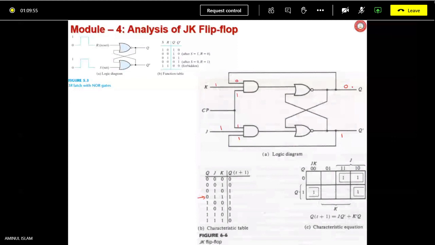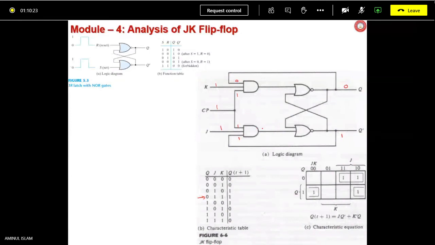Q was earlier 0, Q bar 1. Now the feedback connection I have shown here. From Q, 0 is going there. K we have assumed to be 1 because both the inputs coming, J and K, are high. CP, the clock pulse, has become high. And Q bar here at the bottom was 1, that is also connected as shown here.